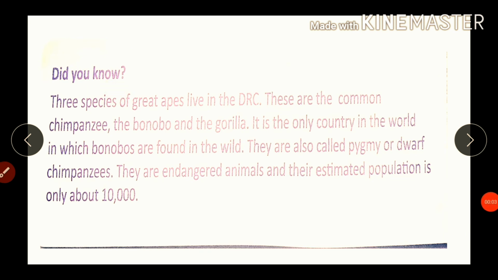Students, did you know? Three species of great apes live in the DRC. These are the common chimpanzee, the bonobo, and the gorilla. It is the only country in the world in which bonobos are found in the wild. They are also called pygmy or dwarf chimpanzees. They are endangered animals and their estimated population is only about 10,000.